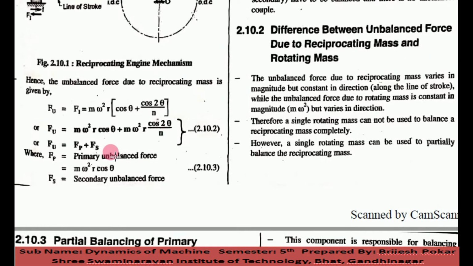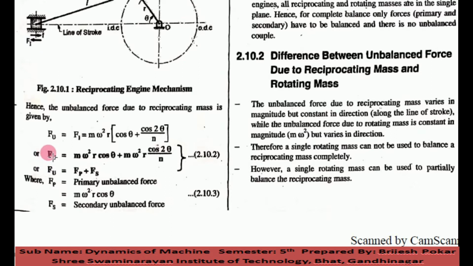Now the unbalanced force is m omega square r cos theta plus m omega square r cos 2 theta upon n. Here you can see this m omega square r cos theta is our primary unbalanced force. You must remember that m omega square r cos theta is the primary unbalanced force.